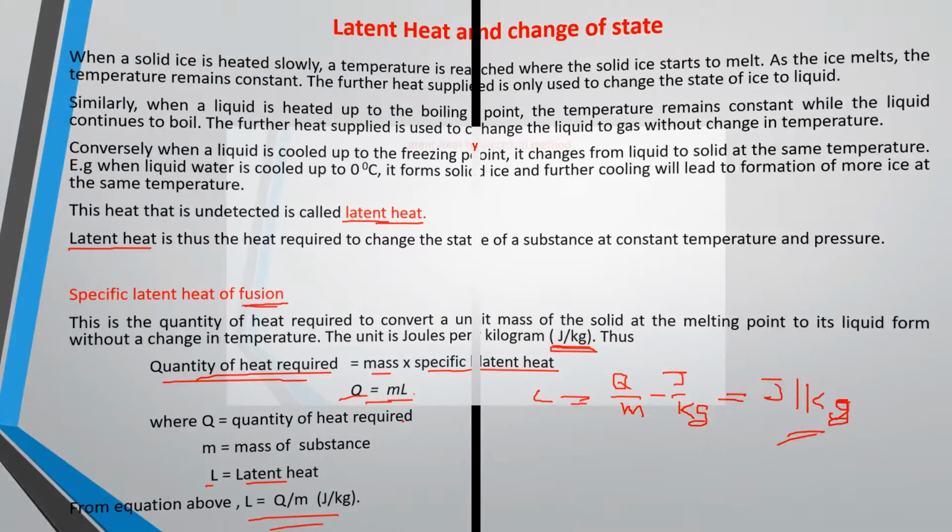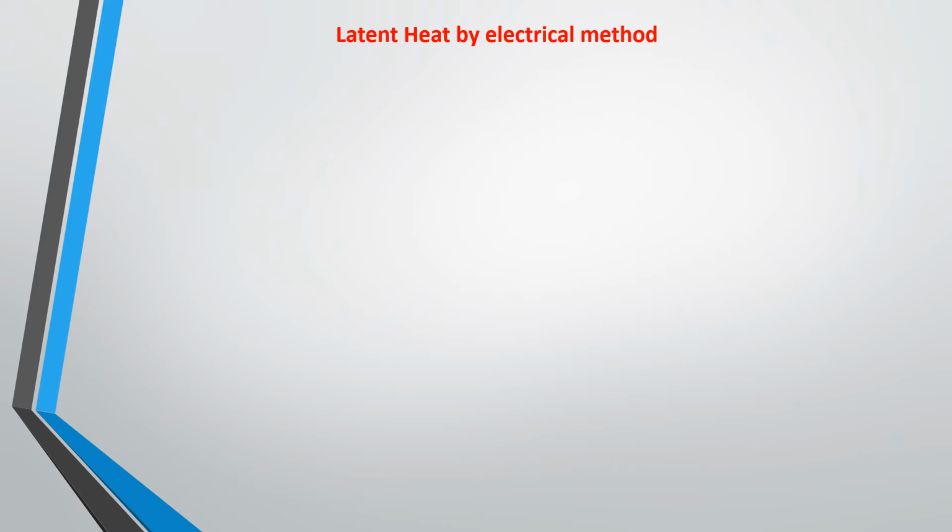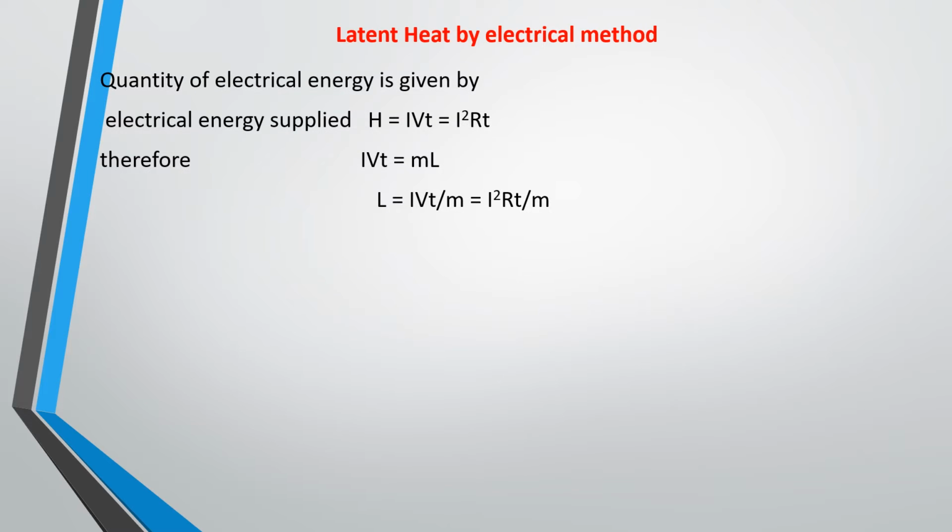Based on what we just discussed before, we'll first of all look at latent heat by the electrical method. We know that electrical energy, from our previous lecture, is given by IVt, where I is current, V is potential difference, and t is time. And this is also equal to power times time.